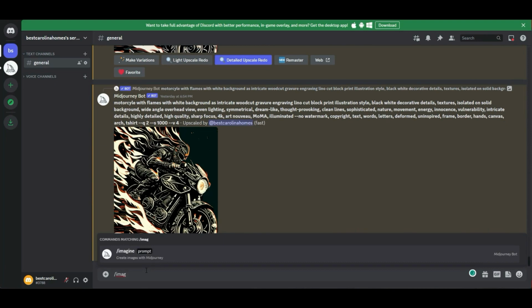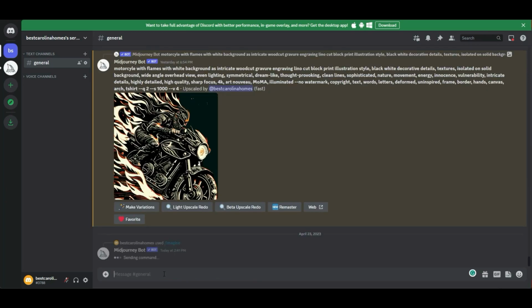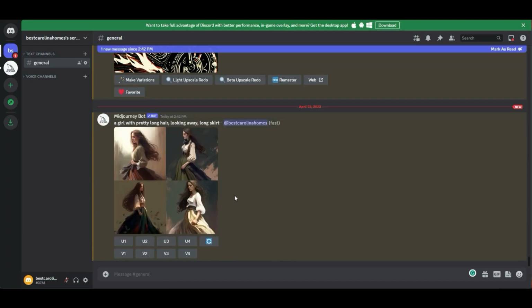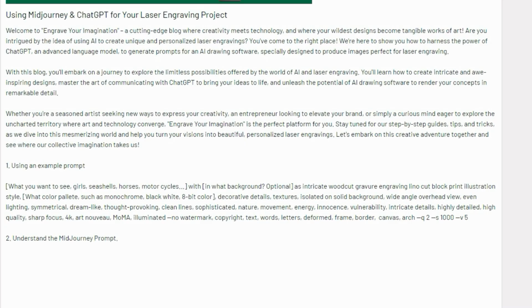So here I say /imagine, and then the prompt. I imagine a girl with pretty long hair looking away. Hit return, and you can see the Midjourney bot accepted the task. Congratulations, you just got your first AI generated image. However, those images are not for woodcutting.